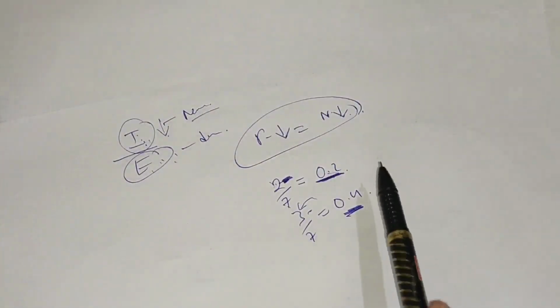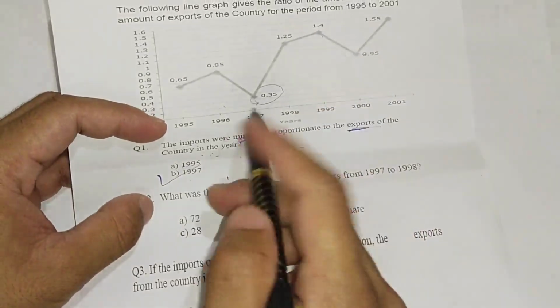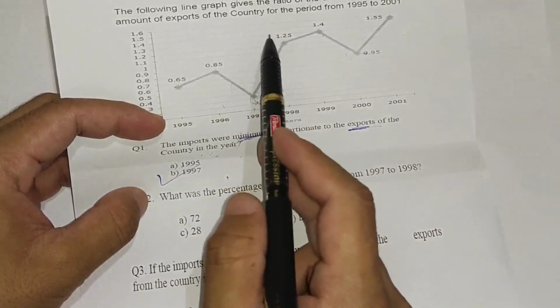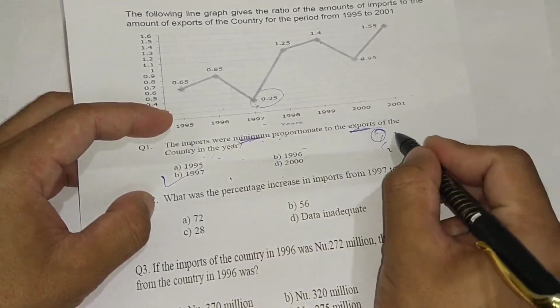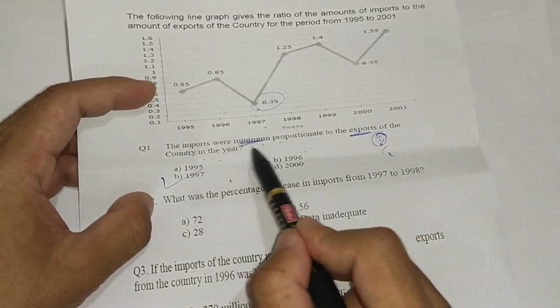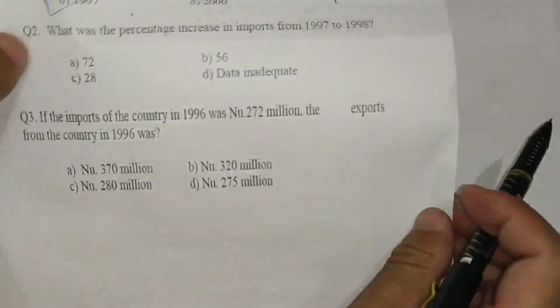Now let's move on with the second question. This concept is simple, and if you rewind and watch the video you will easily get it. A lesser ratio means the numerator is lesser, like 1/2. If the ratio is less, the numerator is less, and the numerator here is imports. Now let's move on to question number 2.